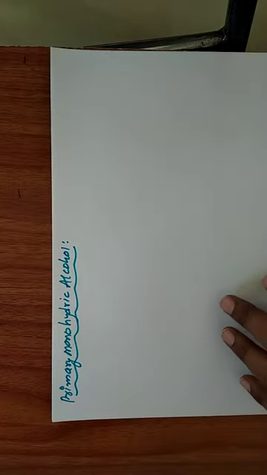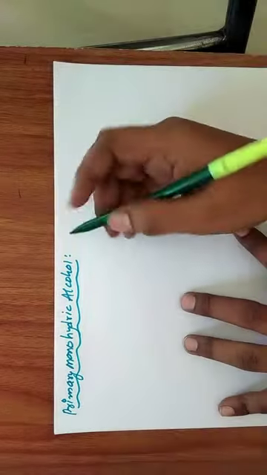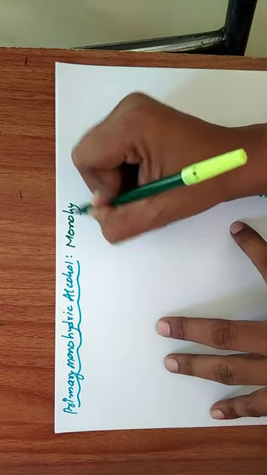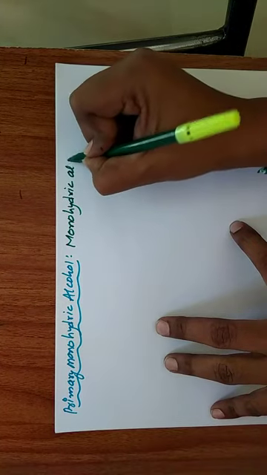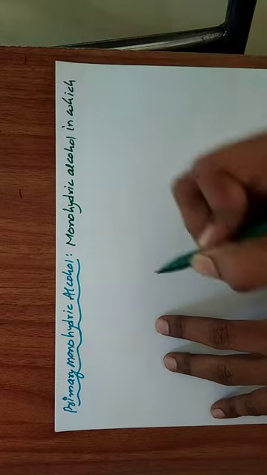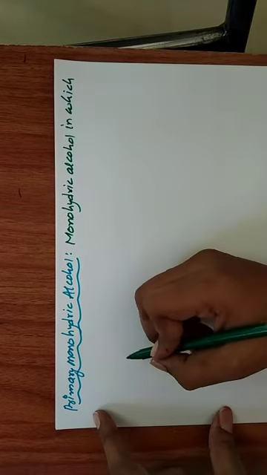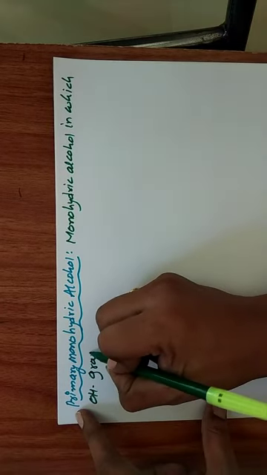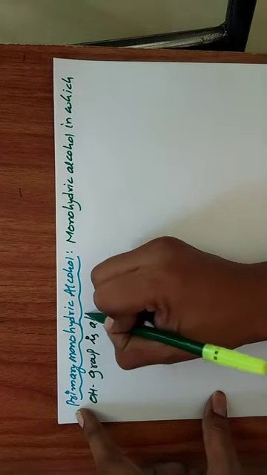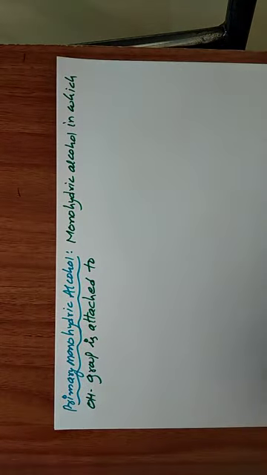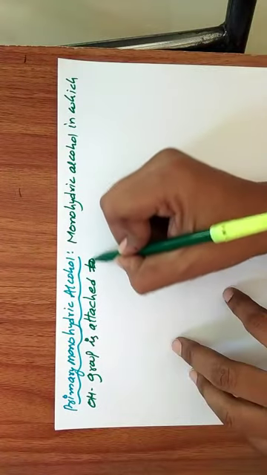The definition: a monohydric alcohol in which the OH group is attached to a carbon, generally attached to carbon,